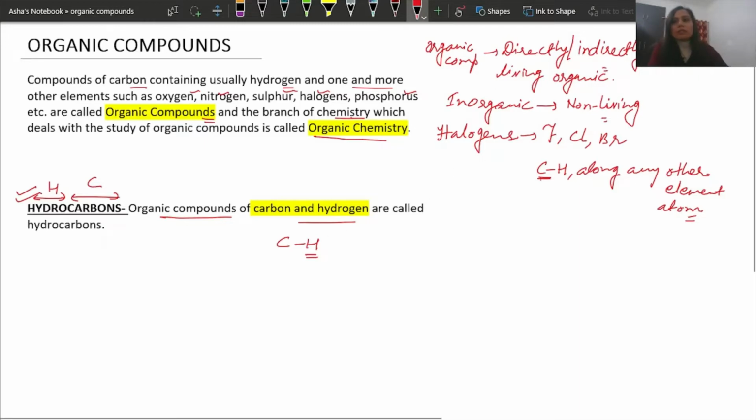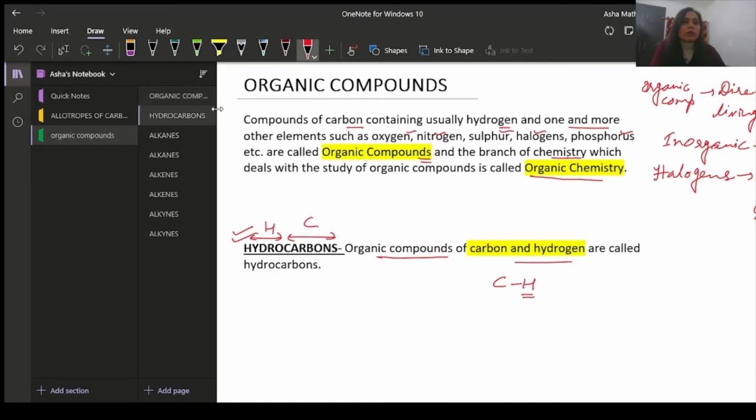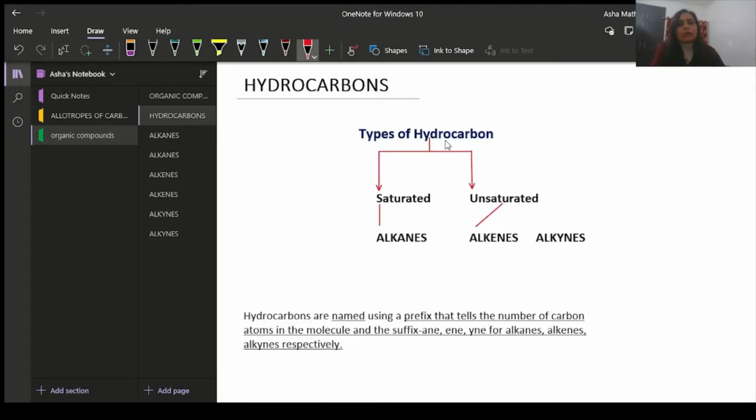Hydrocarbons are of various types. Let us see what the various types of hydrocarbons are. Basically, hydrocarbons are broadly classified as saturated and unsaturated. Saturated are also called alkanes, and they have single covalent bonds.